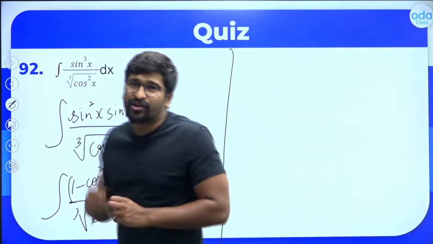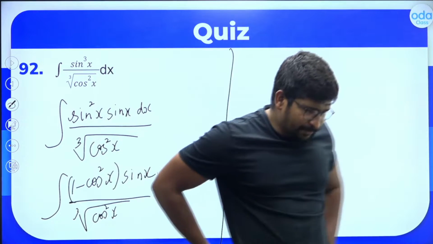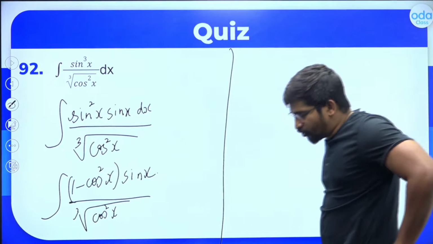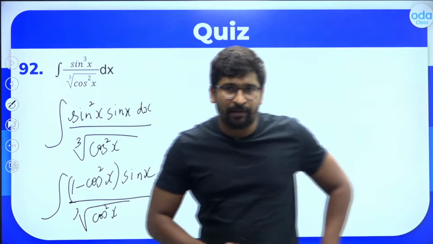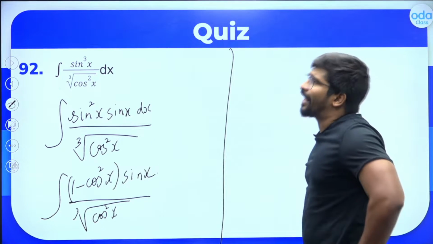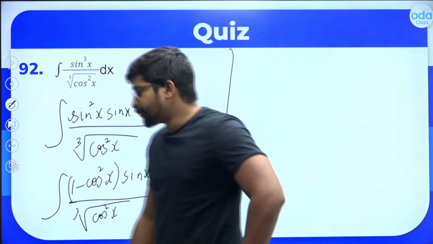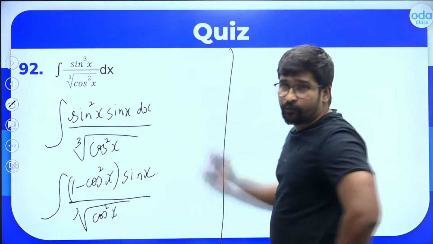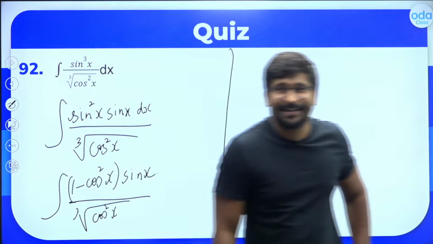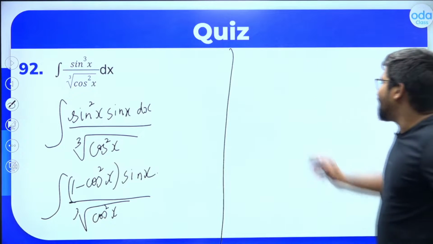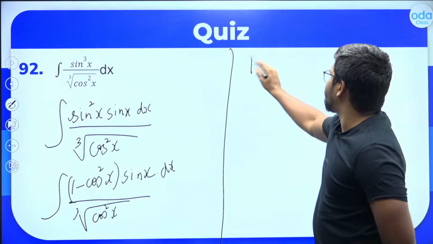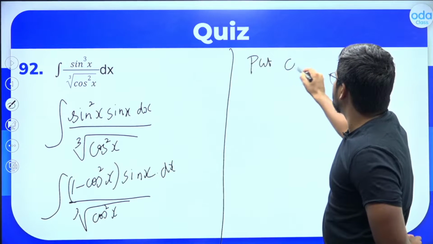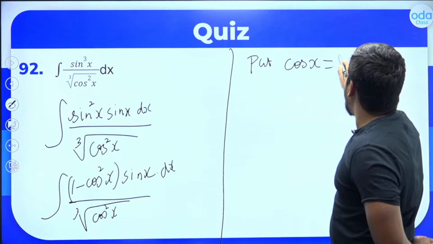What should be the substitution here? Okay, sir, let me think. I think sin x should be the substitution. Cos is there. But I think let's try with cos x as the substitution. Okay, sir. Whatever you say, sir, that should be the answer. Yeah. So let's say cos x. Let's put cos x as t.